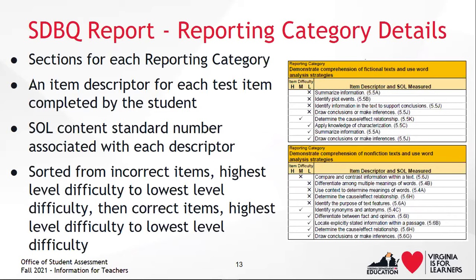In addition to the item descriptor, the SOL content standard number associated with each item descriptor is also included. As well, the level of difficulty, high, medium, or low, of each item descriptor is indicated. Teachers are encouraged to review the SDBQ item level data to assist in determining content where students may need additional support as new grade level content is being introduced.